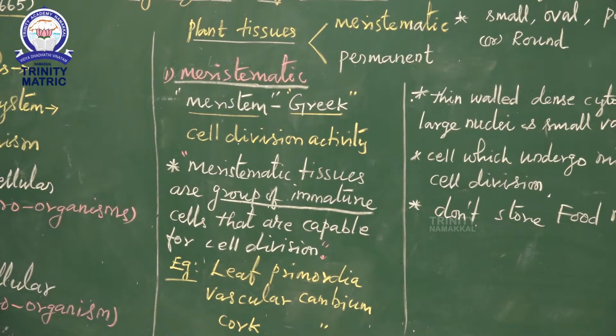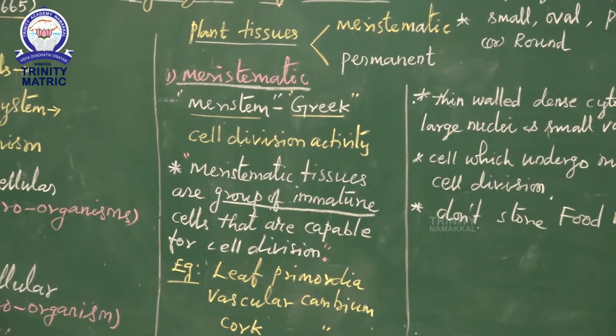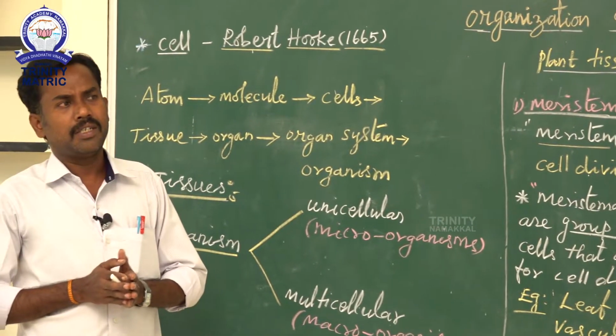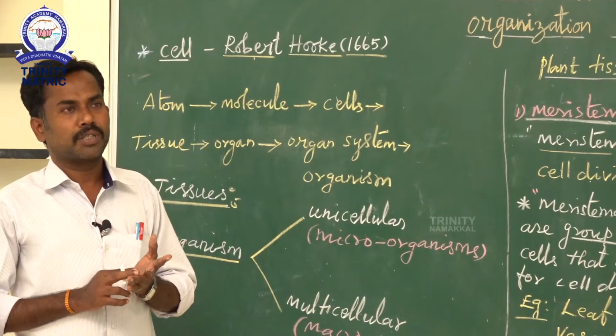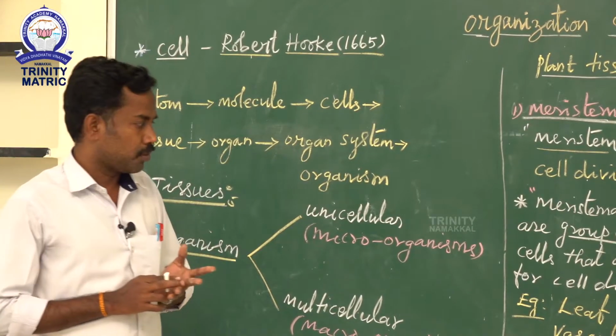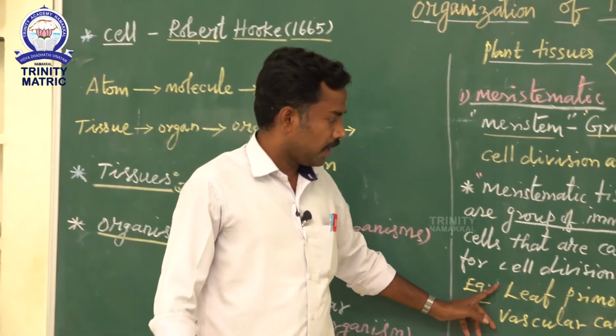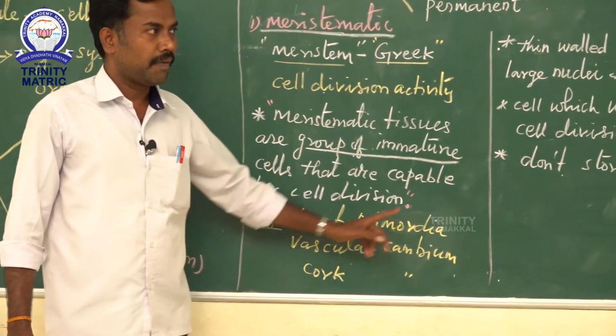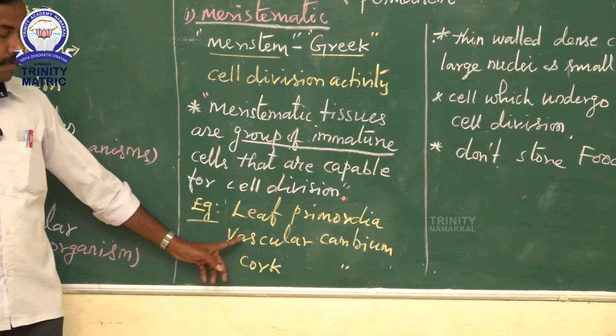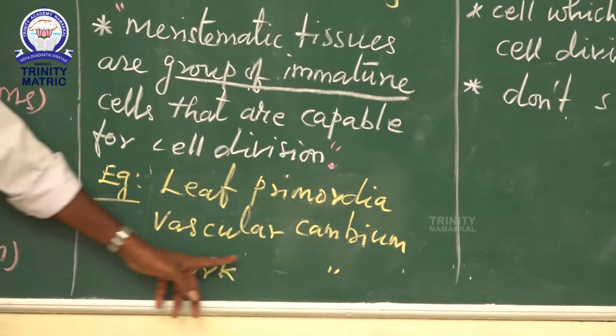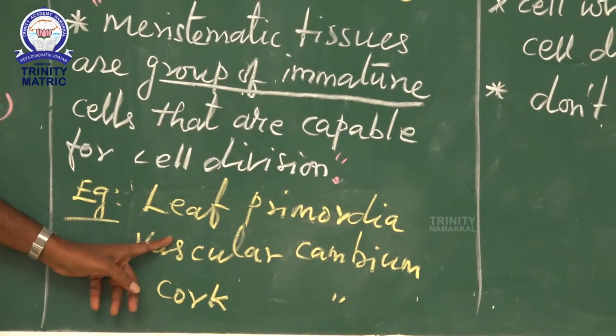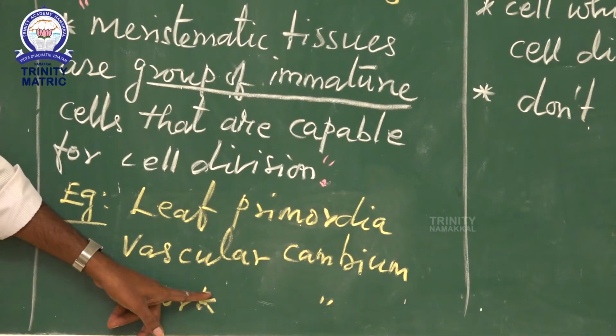For example, meristematic tissue is generally present in the shoot tip and root tip portion. Other examples are leaf primordia, vascular cambium and cork cambium. Vascular cambium and cork cambium are both seen in higher plants.